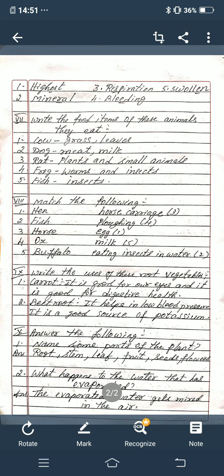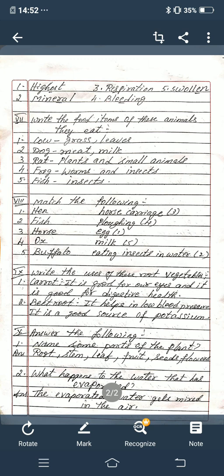Now next main, 10th main, answer the following. First one, name some parts of the plant. The parts of the plant are root, stem, leaf, fruit, seeds, flowers. R-O-O-T root, S-T-E-M stem, L-E-A-F leaf, F-R-U-I-T fruit, S-E-E-D-S seeds, F-L-O-W-E-R-S flowers.